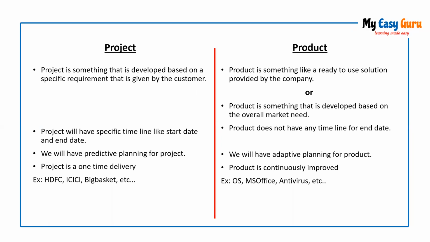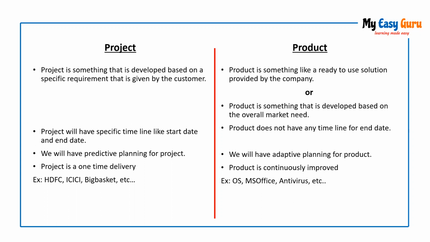These requirements you might get from a specific individual client or customer, or you can have a group of users. Whereas a product is something which we are going to develop based on the overall market's need. It's like a ready to use application provided by the companies to the users.